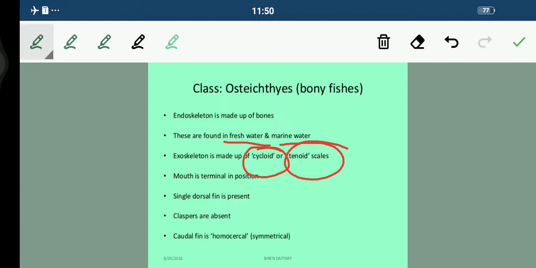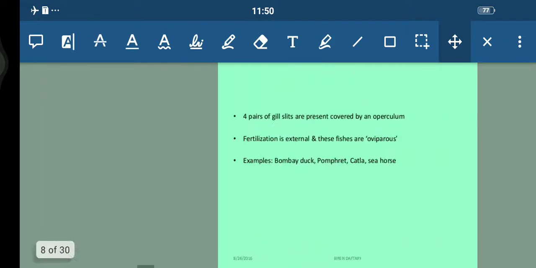Bony fishes, basically, I would say, in the class Osteichthyes. Fine. And the mouth is terminal in position. Now students, a single dorsal fin is present. Earlier we had discussed that we have two dorsal fins. Here we are having a single dorsal fin. Fine. Claspers are present. And the caudal fin is similarly asymmetrical here also. The caudal fin is asymmetrical.